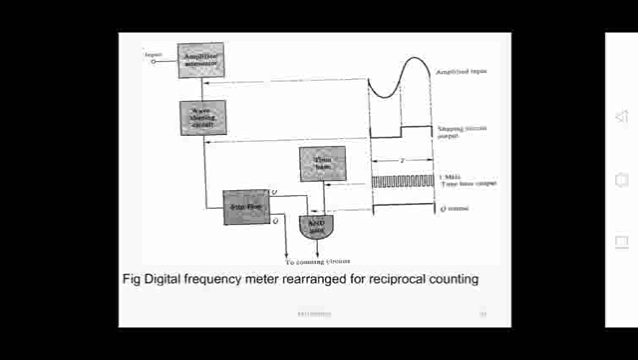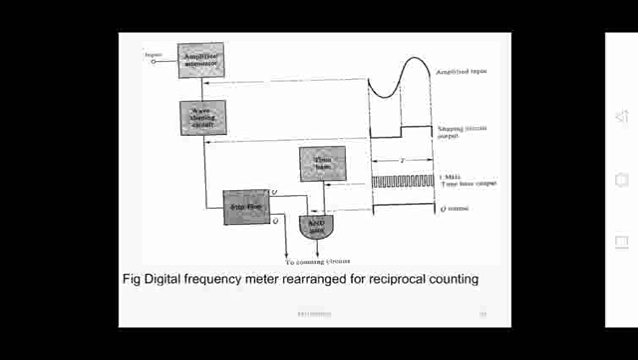So that time base, whatever the time base that is generated from the crystal oscillator, is given directly to another input of the AND gate. This AND gate output is anyway given to the counter circuits. After amplifying the input, you are getting the sine wave.